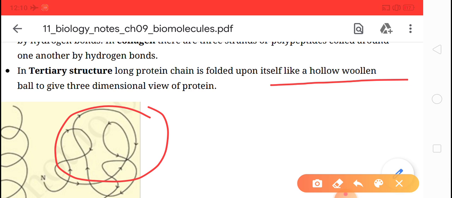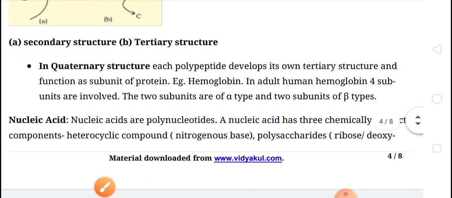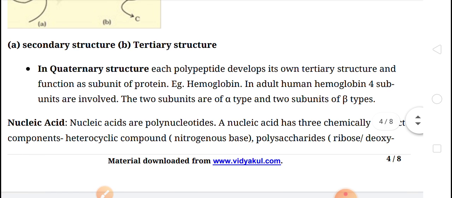Clear? So if you find a structure like a woolen ball, you can consider it the tertiary structure, the three-dimensional structure of protein. For example, enzymes. Enzymes are the tertiary structure of protein. Now fourth, quaternary structure.